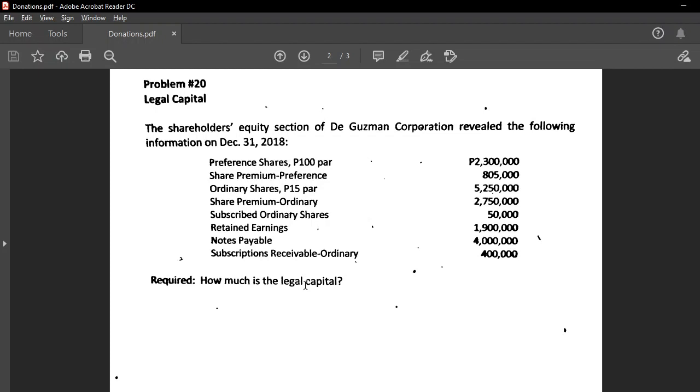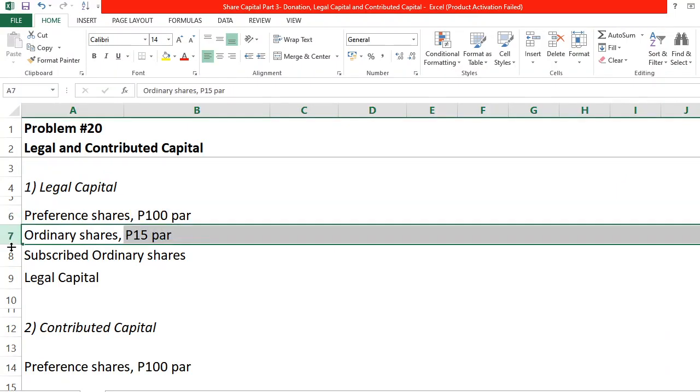Okay? So legal capital. How do we compute for this, and what are the components? When we say legal capital, we are only concerned with those items that are measured at par or that are recorded at par. And what are these items that are recorded at par? Isn't it preference shares, ordinary shares, and subscribed OS? And also subscribed PS. But in this problem, wala naman tayong subscribed preference shares. So we would account only those three that I mentioned. So what are those? PS, OS, and SOS.